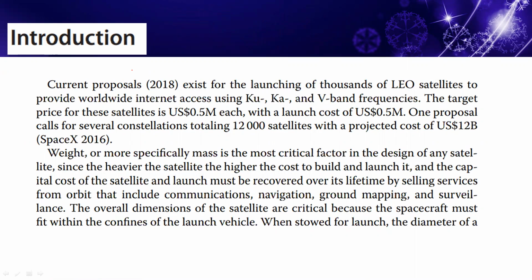So there is various research going on in these orbital mechanisms. We are focusing on low Earth orbit satellites. Generally these low Earth orbit satellites are used to operate in Ku band, Ka band, and V band frequencies.